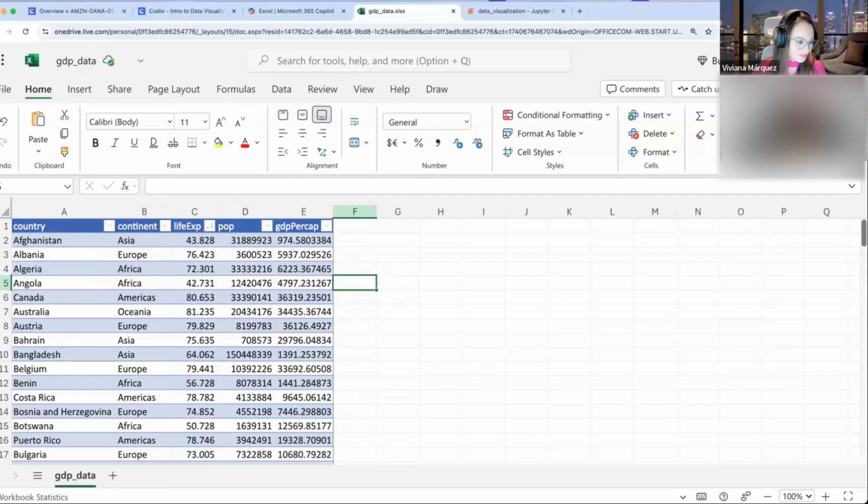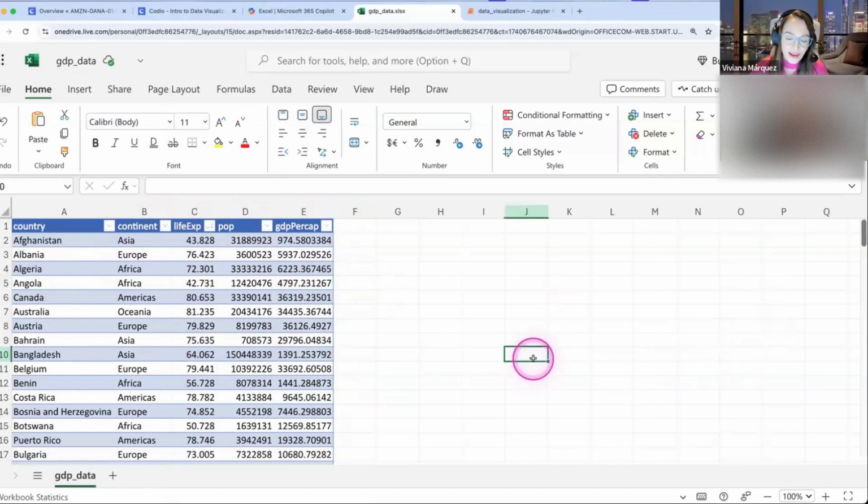All right, cool. In the guide they have Asia, but you can play around. You can choose Asia, Europe, whichever one you want to choose. So we have that, and that's for the first table.